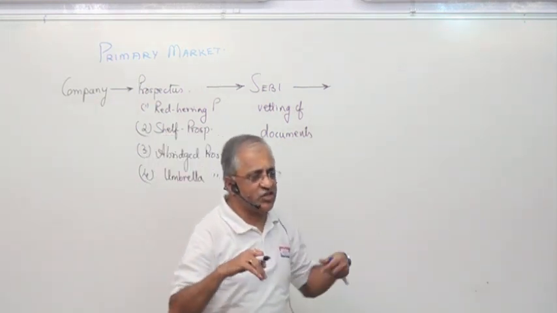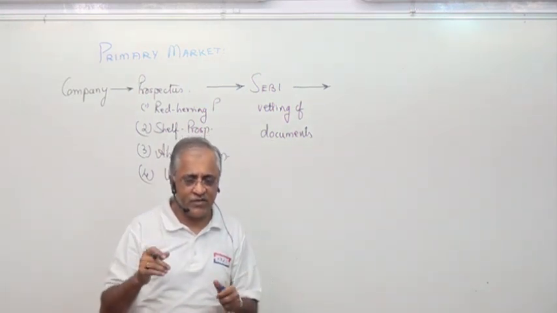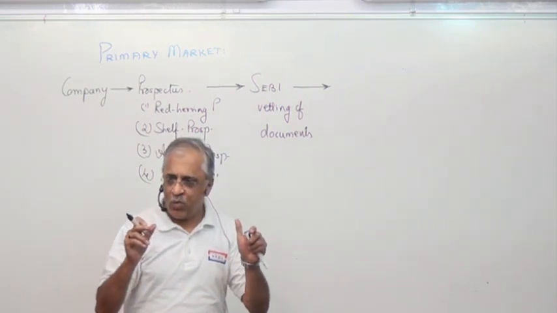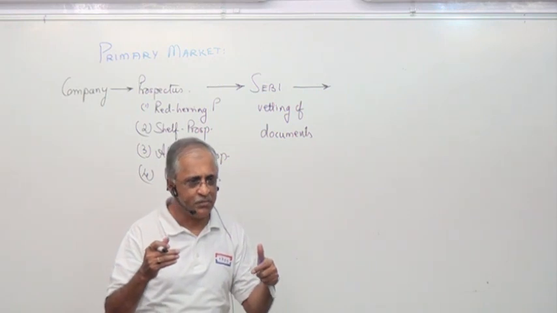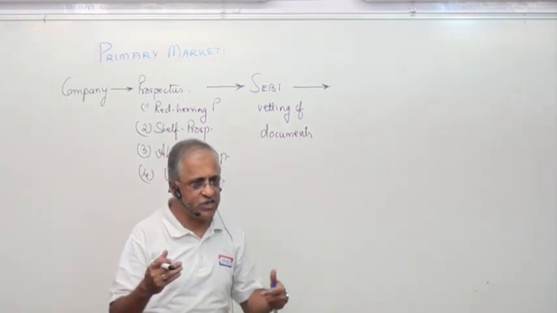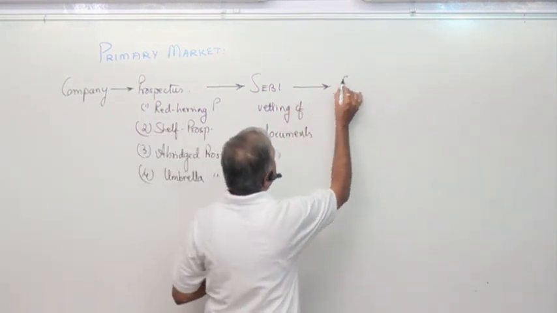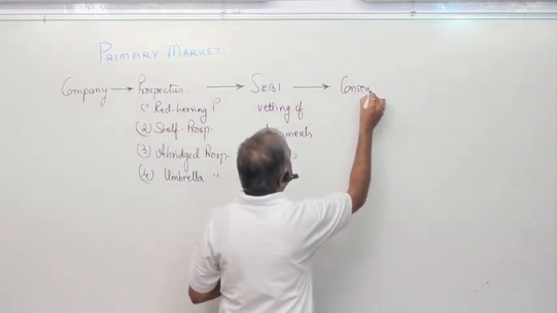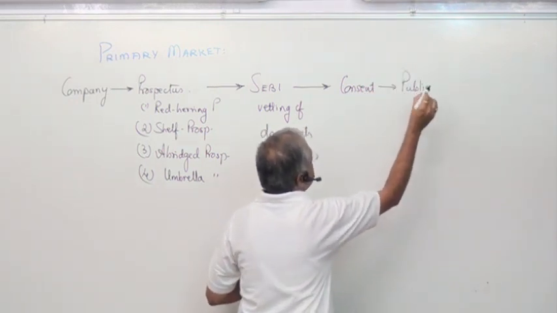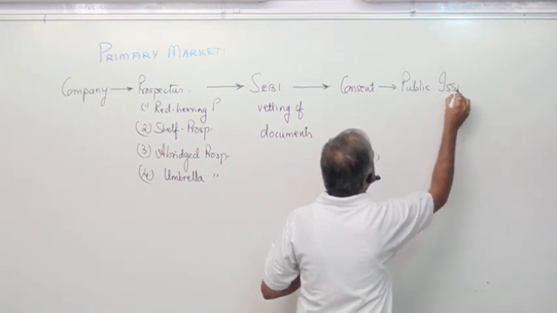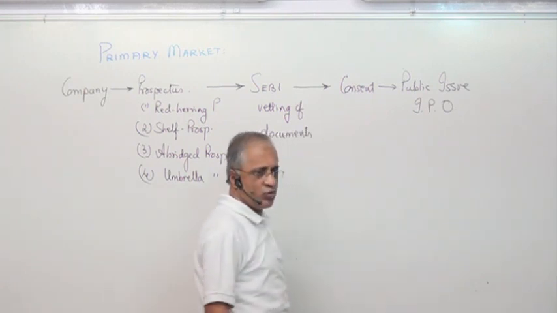Because you get it sanctioned somewhere in 2015 and you come out with the publication in 2016. Within that time frame, 1 year has passed, and the financial position changes drastically. Every quarter the positions are changing. So it is valid for a particular period. And once they give their consent, you can come out with what is known as a public issue, which we call an initial public offering.